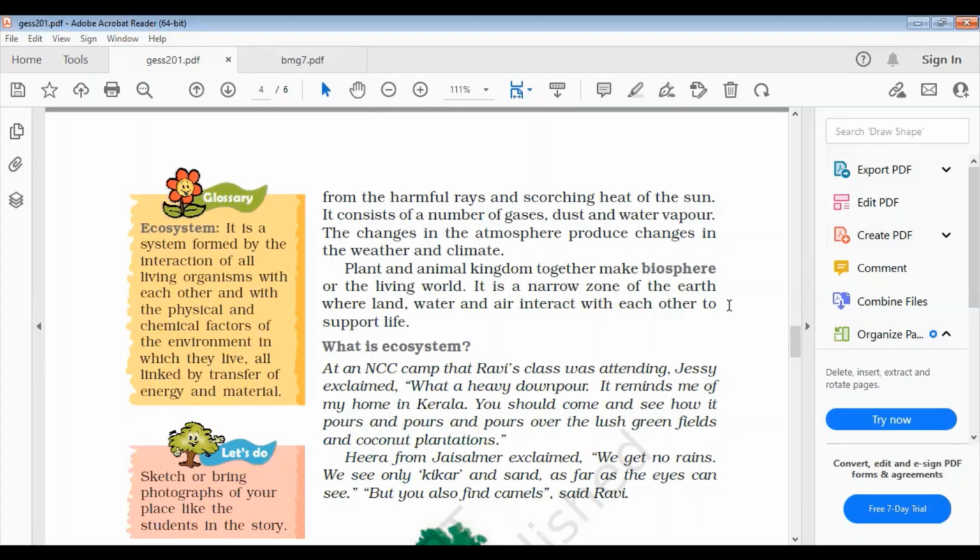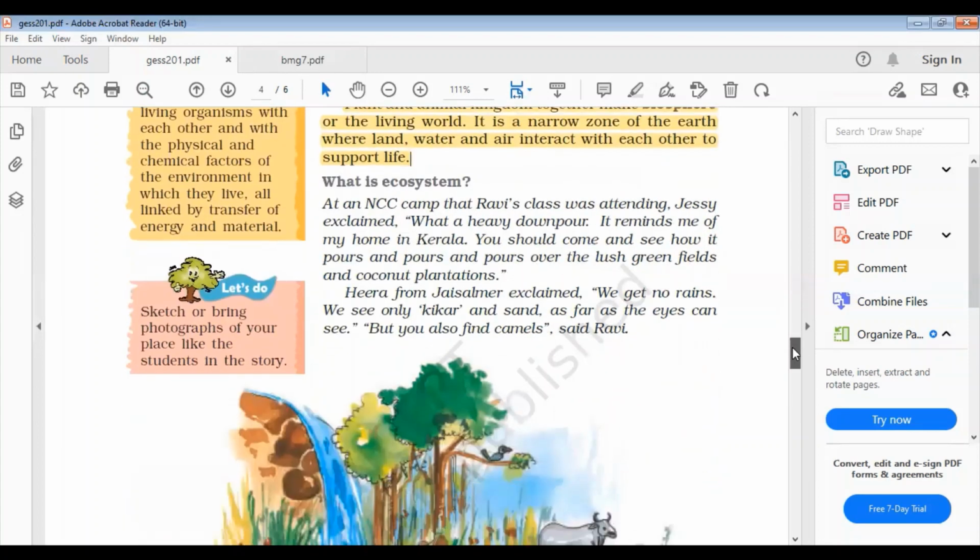Then let's move to the biosphere. Biosphere is where all living elements, the biotic elements, the animal kingdom and plant kingdom, live together, and they interact with and support each other and support life. Then move to the next section, that is, what is an ecosystem?